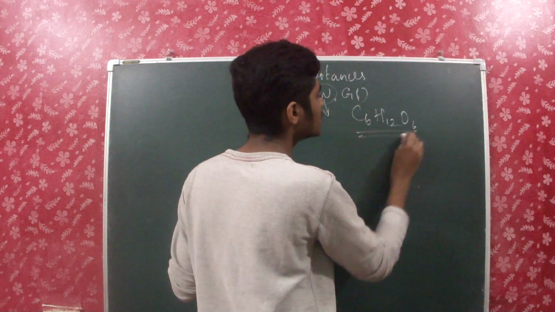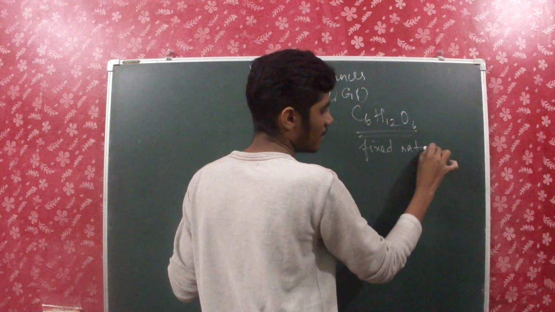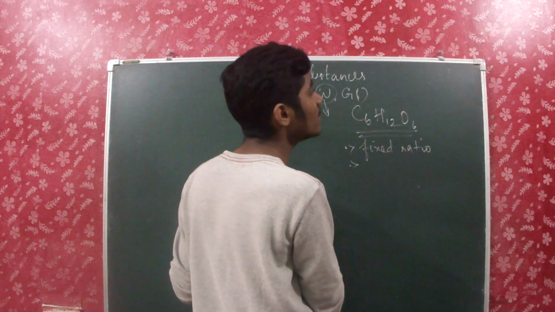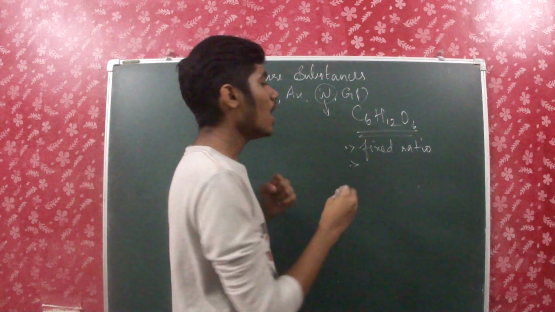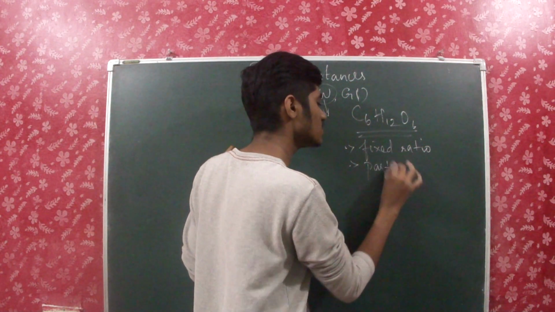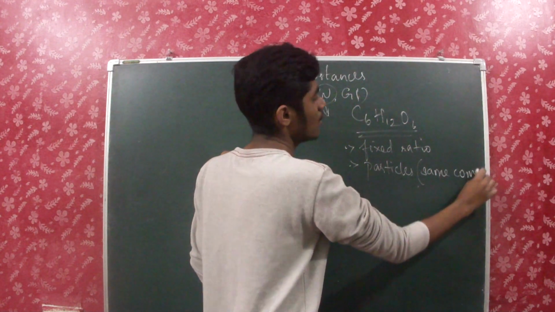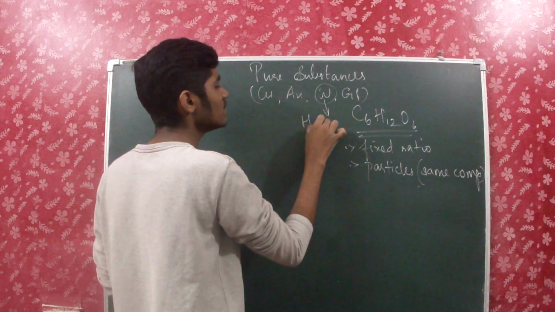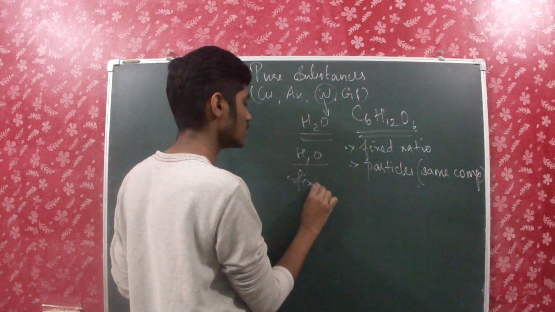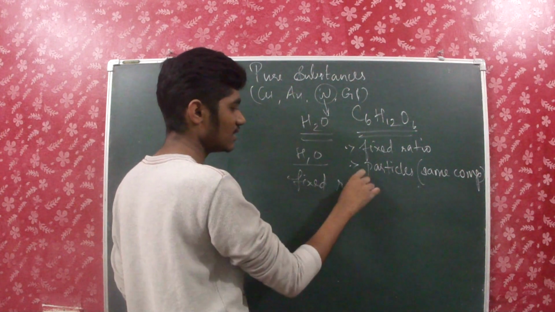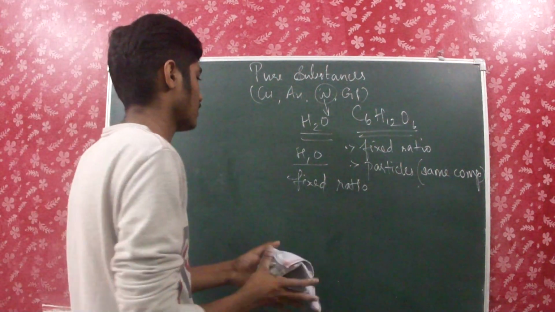C6H12O6. So it's present in a very fixed ratio which doesn't even change. You can't even think of separating the components of glucose. They are present in a very fixed ratio and the particles are of the same composition. So this is the case with glucose. In water also, hydrogen and oxygen can't be separated simply because they are in a fixed ratio and the particles are of the same composition.